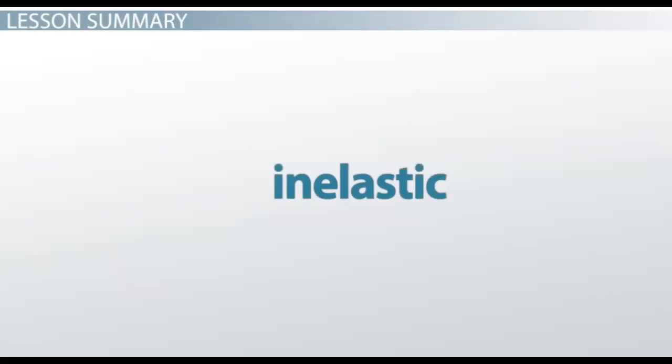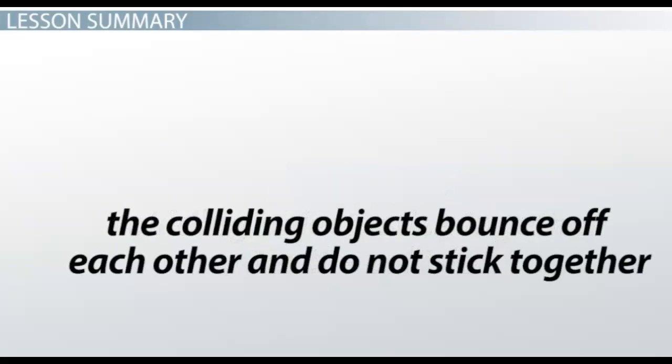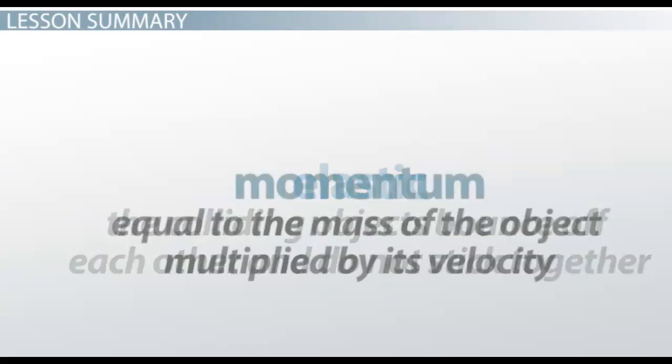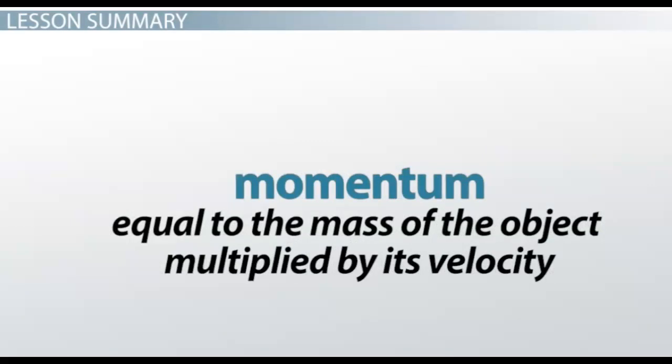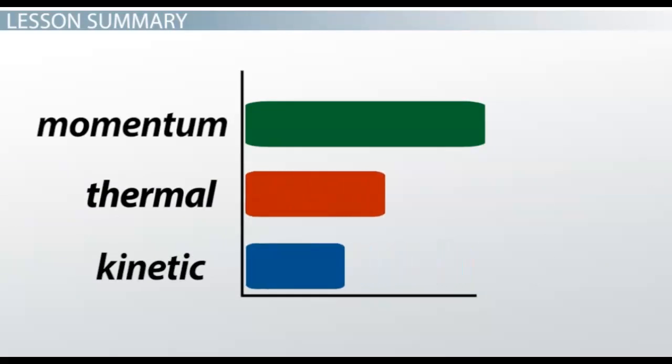If a collision is inelastic, then the colliding objects stick together after the collision. In contrast, if colliding objects bounce off each other and do not stick together, then the collision is considered to be elastic. Momentum is defined as the mass of an object multiplied by its velocity. And in both elastic and inelastic collisions, momentum is conserved, while kinetic energy is not.